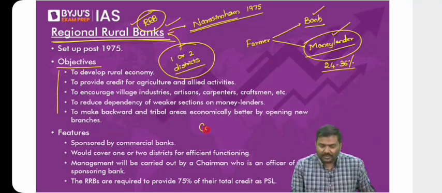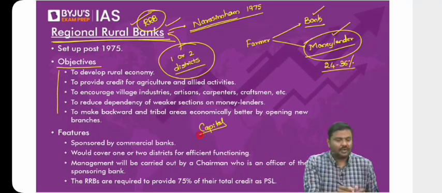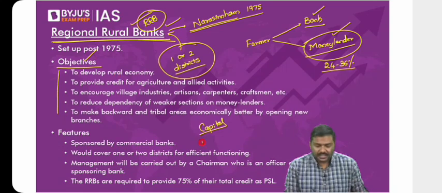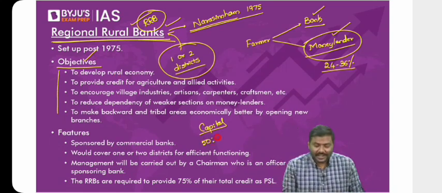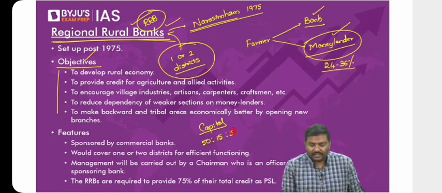So the capital that was invested, the capital structure, that is the ownership of the regional rural banks, was divided like this. The central government would invest 50%, the state government would invest 15%, and remaining 35% would come from a bank. Is it okay? Let me know if there is any issue.